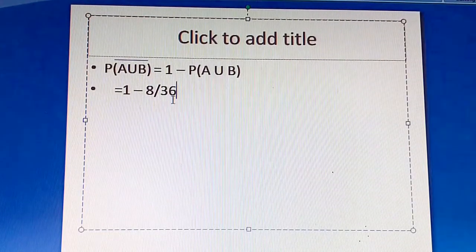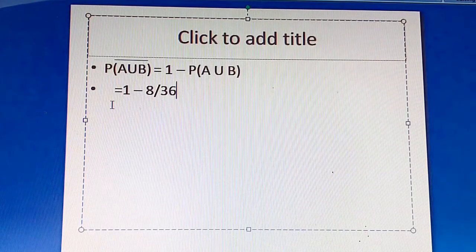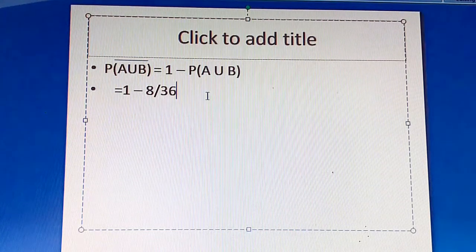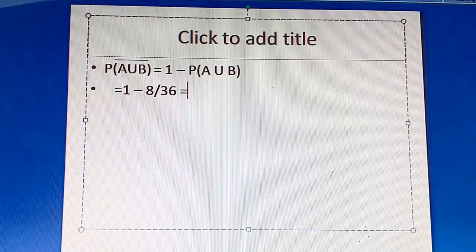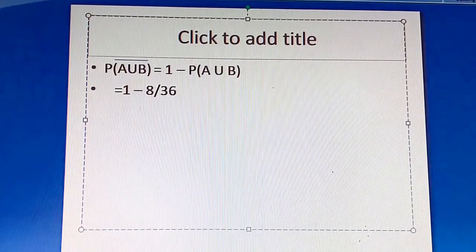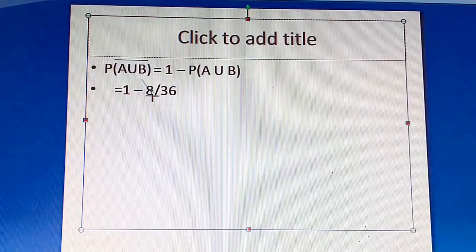Both 8 and 36 are divisible by 2, so we can cancel.